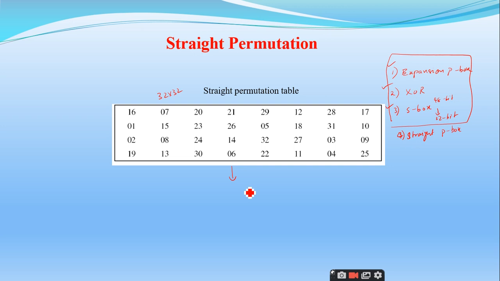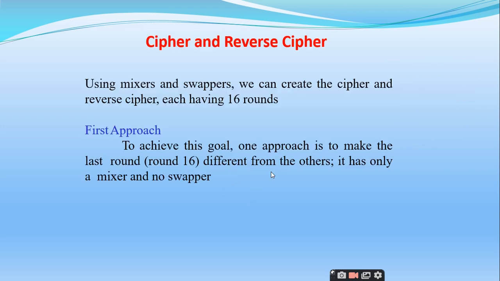So once these 32 bits are generated, what do you have to do? You have to give it to the swapper, right? So using mixers and swappers, we can create the cipher and reverse cipher, each having 16 rounds.